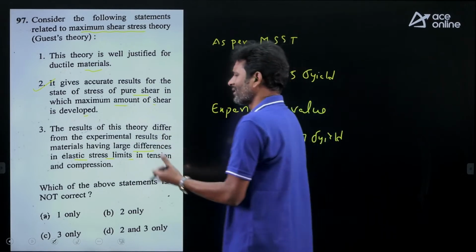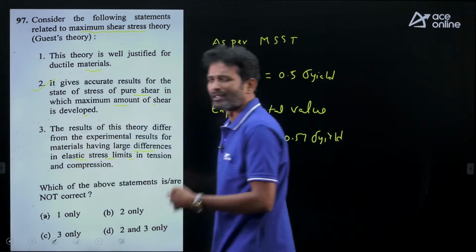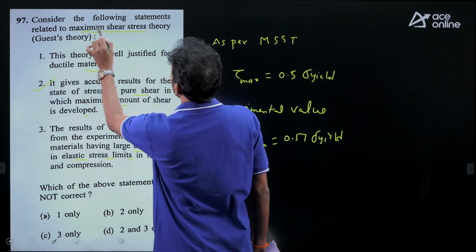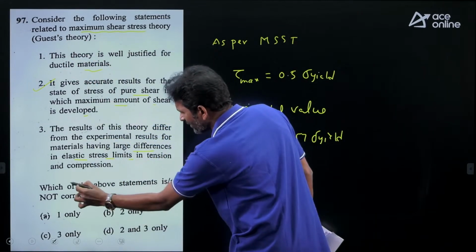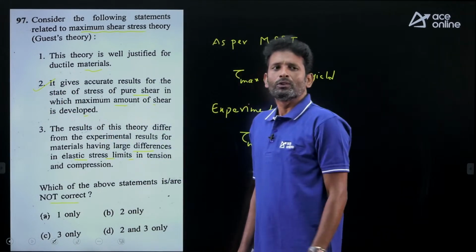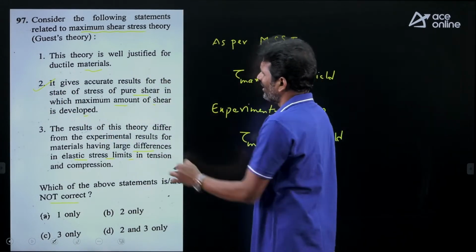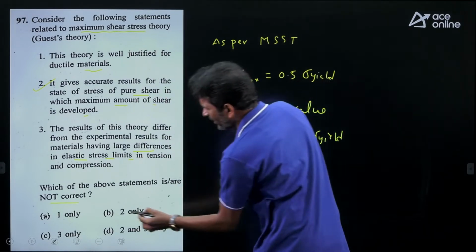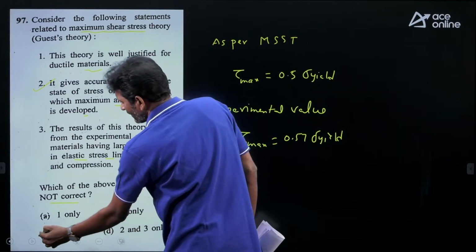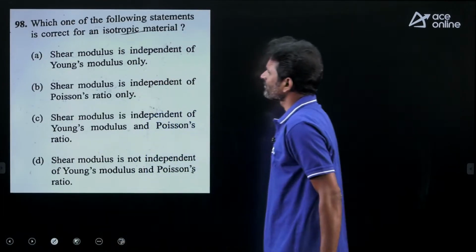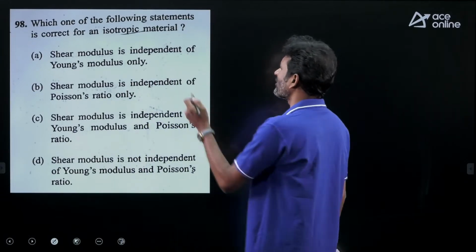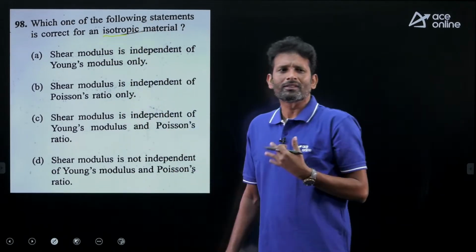Absolutely right. This is also correct; this type of results we observe in case of brittle materials like cast iron. Here, consider the following statements. Out of these three statements, which is not correct? Statement 2 is not correct. The remaining two are related to that particular theory only. So option B is correct for this one. That is the incorrect statement. Now let's move to the next one. Which one of the following statements is correct for an isotropic material? In strength of material, by default, every material is homogeneous and isotropic.